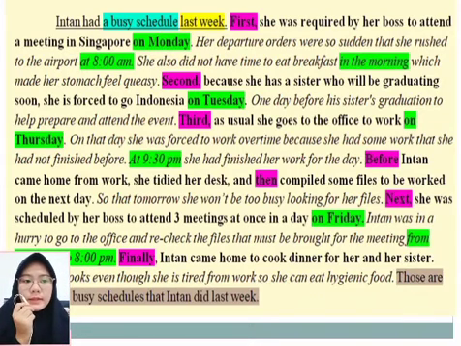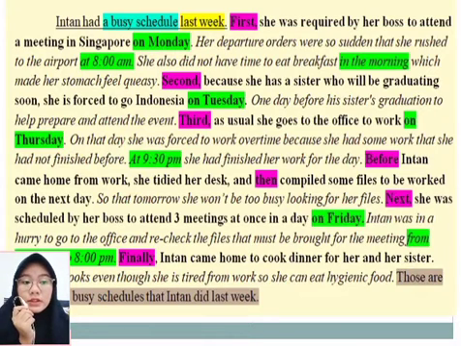So the third is explain the supporting sentences, major and minor ones, and its relationship to your topic sentence. So supporting sentences. The first major: first, she was recruited by her boss to attend a meeting in Singapore on Monday. The first minor is her departure orders were so sudden that she rushed to the airport at 8 a.m. And the second minor is she also didn't have time to eat breakfast in the morning, which made her stomach feel queasy.